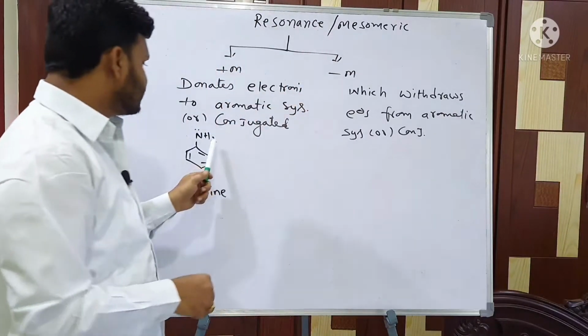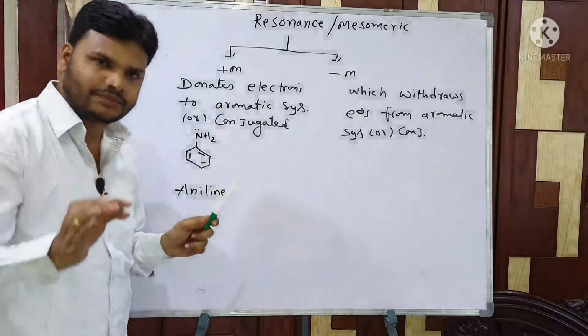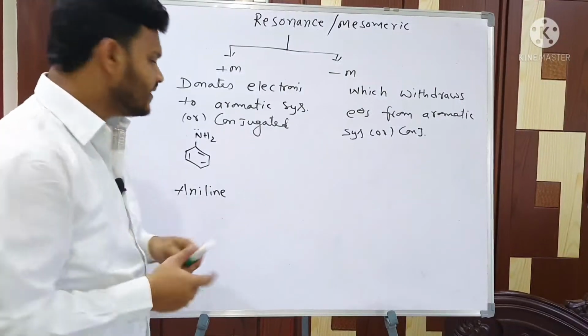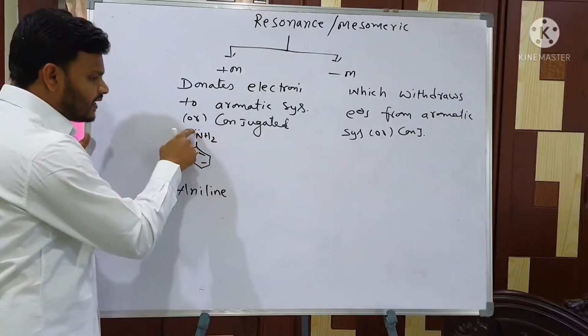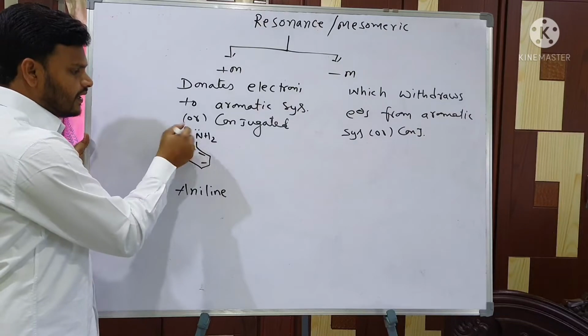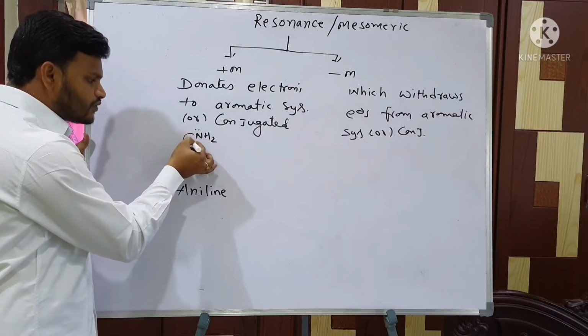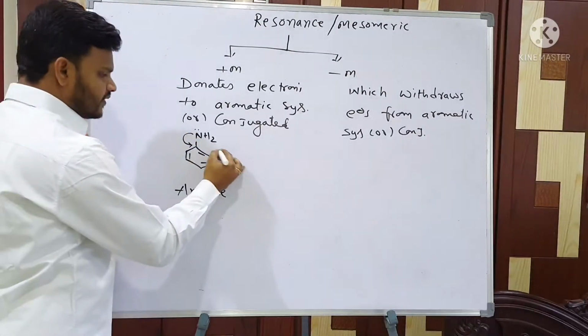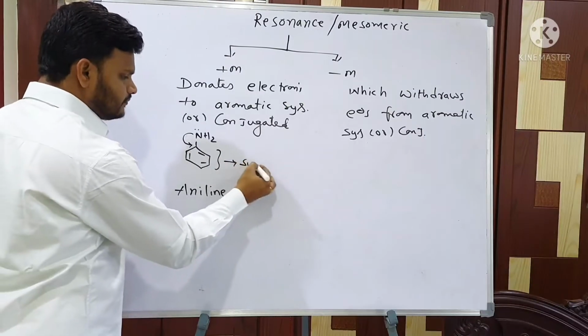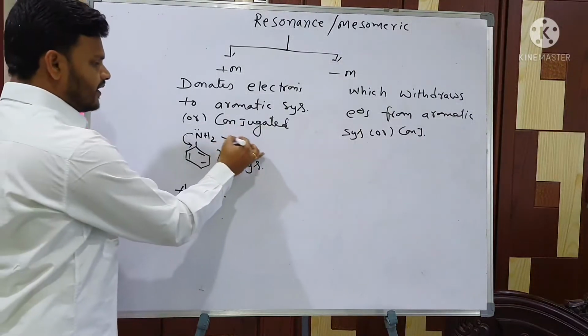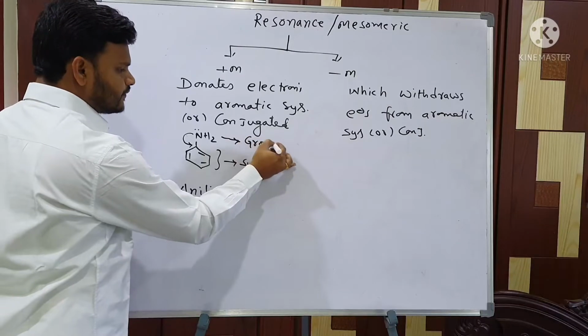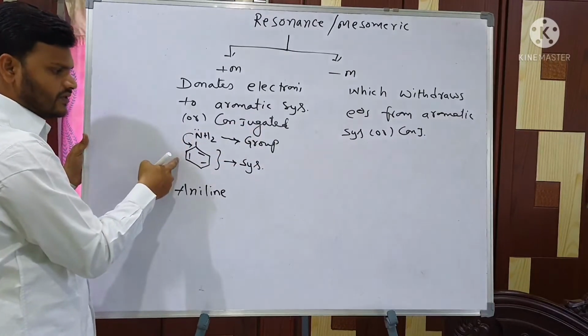Here NH2 is the group. Is this group a plus M group or a minus M group? Simple reason: here nitrogen contains a lone pair. That indicates nitrogen can donate electrons to the system. It is a system, and it is a group. So here the group donates electrons.